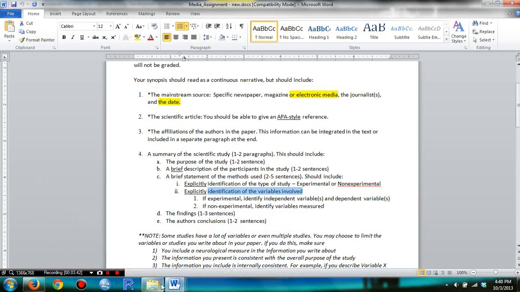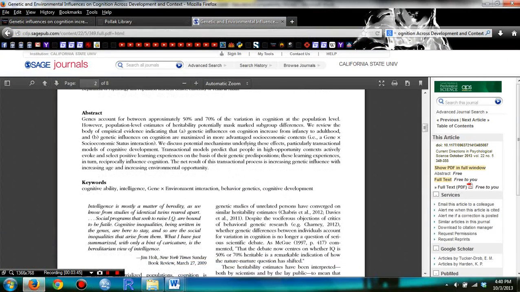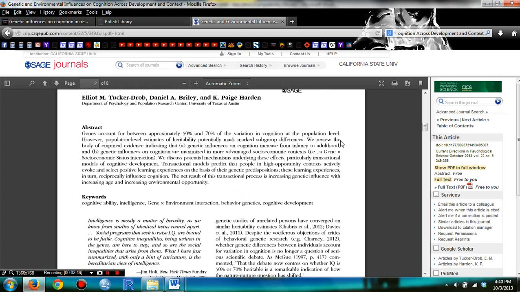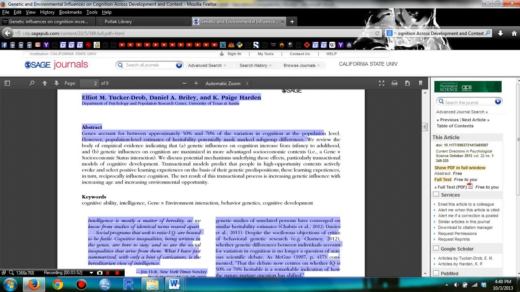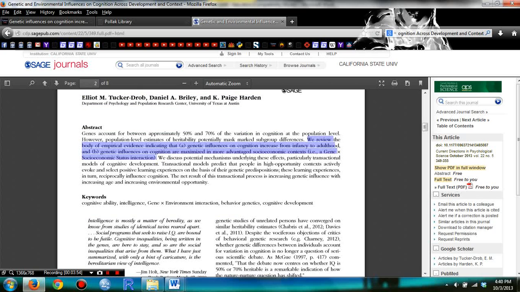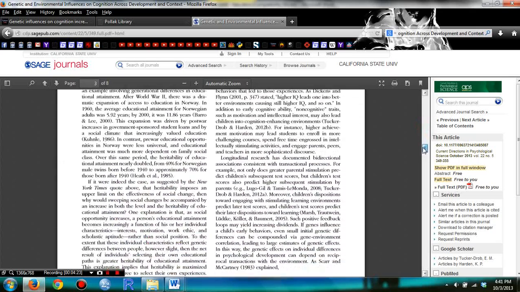Let's go back to the article, and let's read the abstract for a little bit. I was just reading this, and it said: review the body of empirical evidence indicating a) gene influence on cognition increases from infancy to adulthood, and b) genetic influences on cognition are maximized in more advantaged socioeconomic contexts, i.e., gene and socioeconomic status interaction. By just reading this abstract, I can already tell that this article is not an empirical study, but rather a review study. And I would scroll down over here,